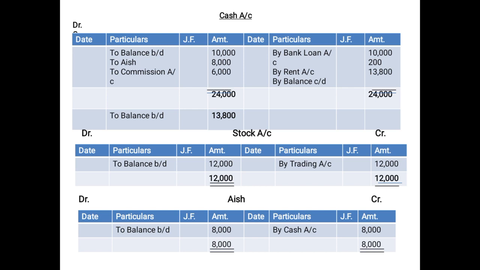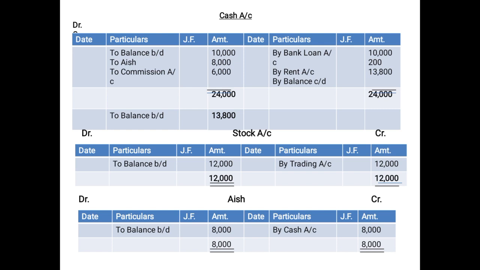And then you have shown the subtotal 24,000. Since you are writing the balance carried down on the credit side, it needs to be brought down on the debit side, so we write to balance brought down. And don't get confused, students make a mistake here. In front of balance brought down they write the total amount. No, you have to write the amount which you have written in carried down.